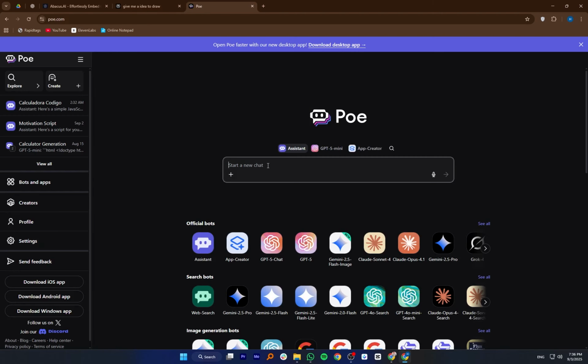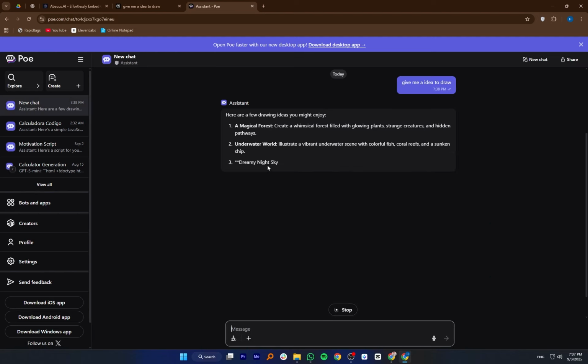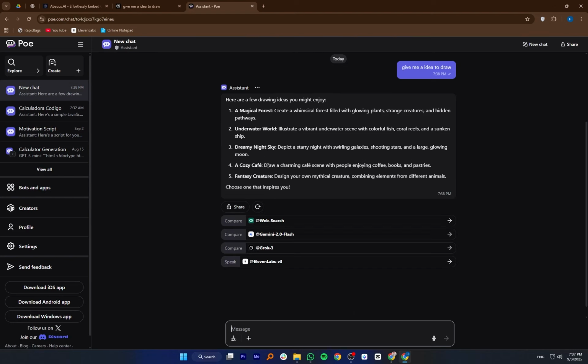Poe is a platform made by Quora that lets you chat with different AI models like GPT, Claude, and others all in one place. It's designed to make switching between models easy, so you can compare answers or use the one that fits your needs best. The app has a clean, user-friendly design and works well on both web and mobile. While some advanced features require a paid plan, the free version still gives good access.